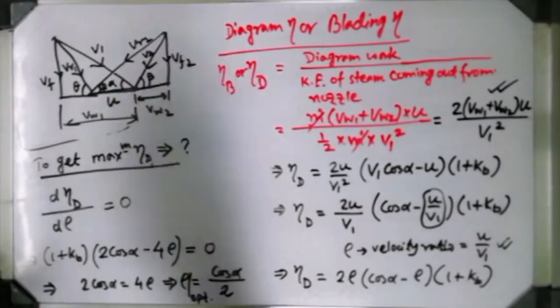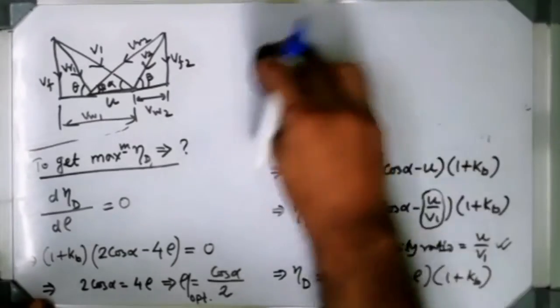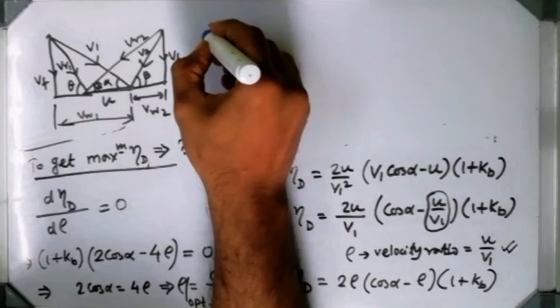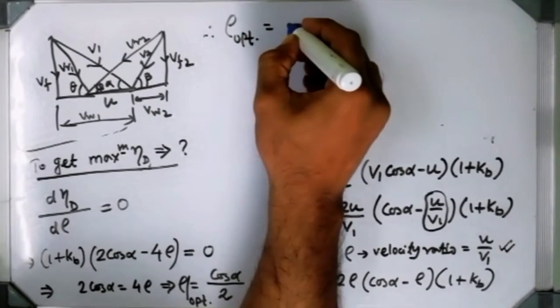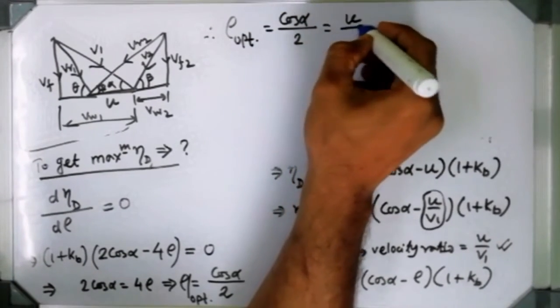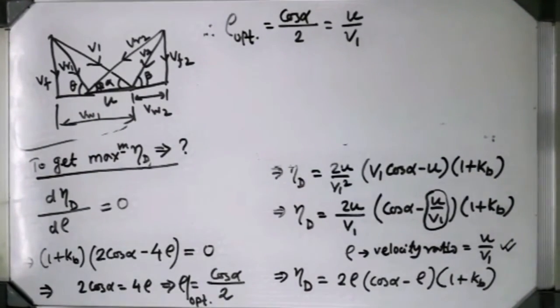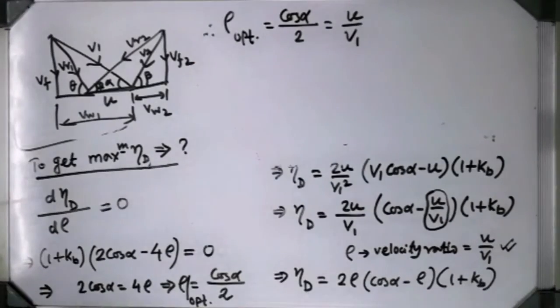So u by v1 equals, I can wipe this particular part now. From here I can write, rho optimum is nothing but equal to cos alpha by 2, and it is equal to u by v1, because rho is nothing but u by v1, that is the velocity ratio.